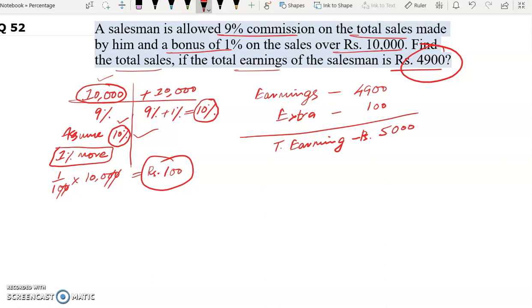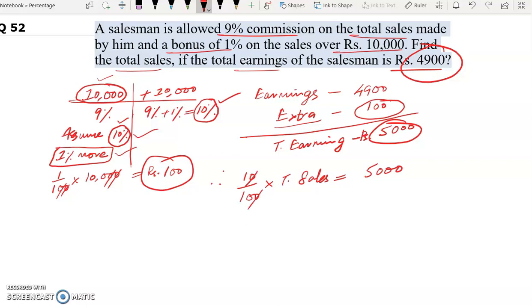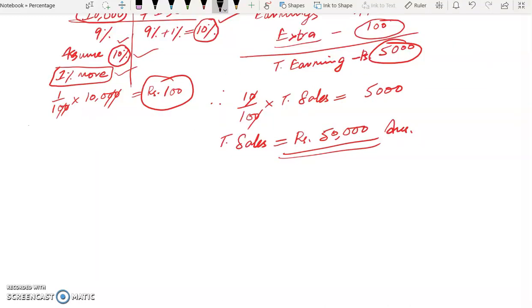Now his income has increased because we are assuming this 1% more. So he's getting 100 rupees extra. Now we can easily find out the total sales. Now his commission is 10%. So 10% of total sales will give us 5,000 rupees. So total sales will be rupees 50,000. This is our answer.